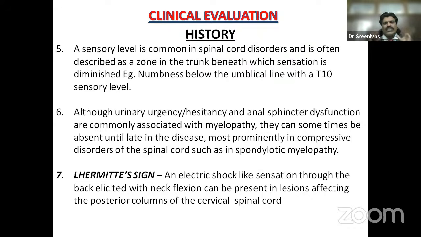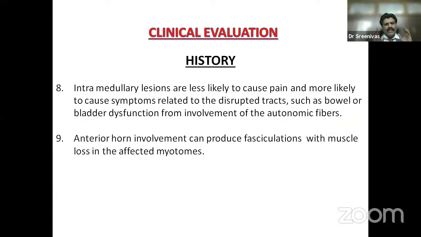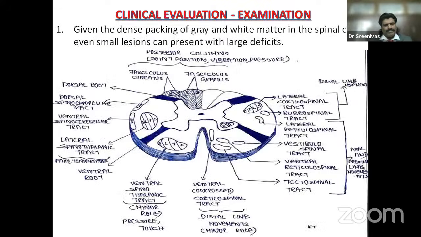Lhermitte sign, an electric shock-like sensation down the back, elicited with neck flexion, can be present in lesions affecting the posterior columns of the cervical spinal cord, especially multiple sclerosis and cervical spondylosis. Intramedullary lesions are less likely to cause pain and more likely to cause symptoms related to the disrupted tracts, such as bowel or bladder dysfunction from involvement of the autonomic fibers. Anterior horn cell involvement can produce fasciculations, involuntary muscle twitches, with muscle loss in the affected myotomes.